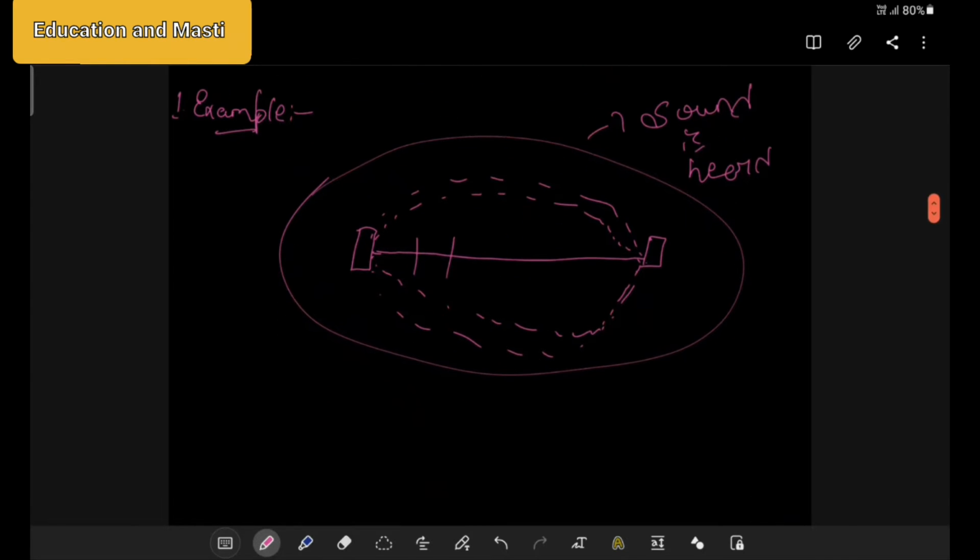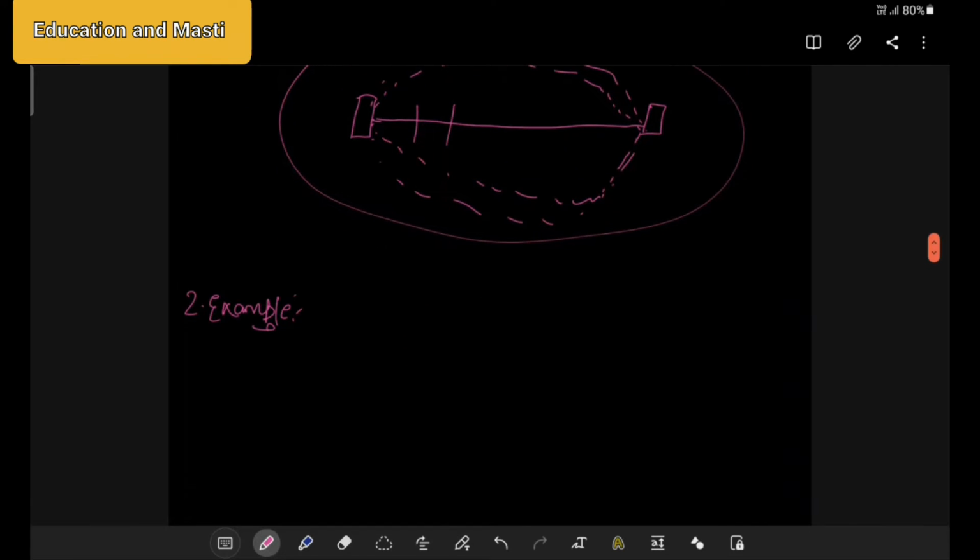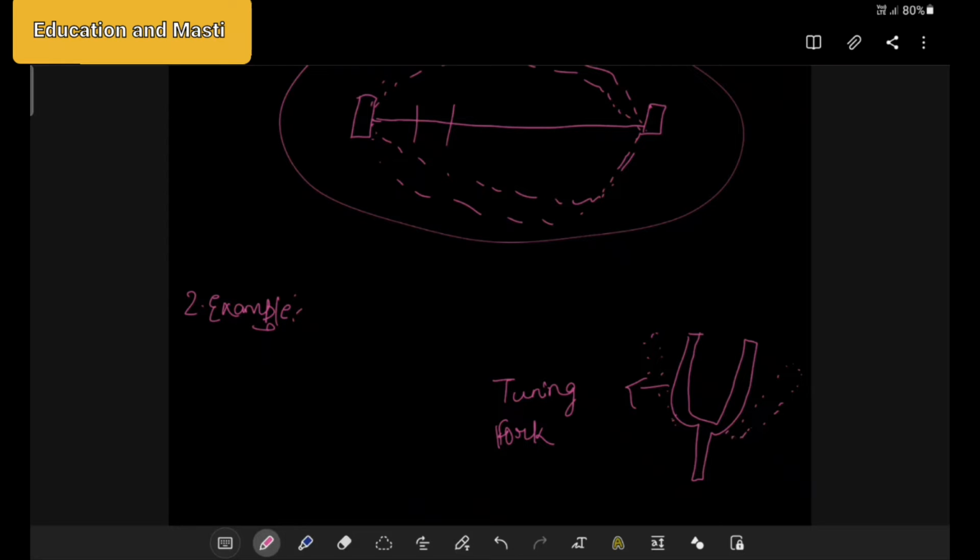So we have another example. You might have heard about the tuning fork. It is something like this. So what is this tuning fork? This device keeps vibrating. Its prongs keep vibrating. Small vibrations occur, so it moves.